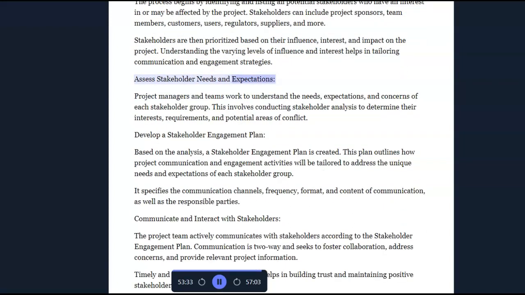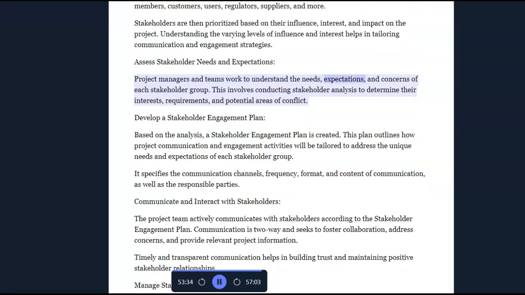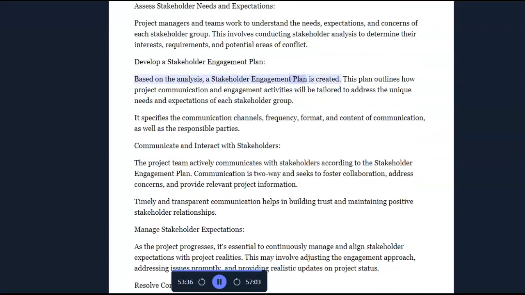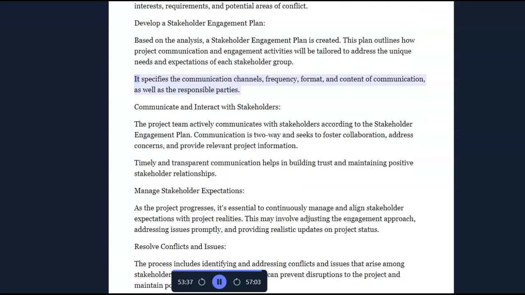Assess stakeholder needs and expectations. Project managers and teams work to understand the needs, expectations, and concerns of each stakeholder group. This involves conducting stakeholder analysis to determine their interests, requirements, and potential areas of conflict. Develop a stakeholder engagement plan. Based on the analysis, a stakeholder engagement plan is created. This plan outlines how project communication and engagement activities will be tailored to address the unique needs and expectations of each stakeholder group. It specifies the communication channels, frequency, format, and content of communication, as well as the responsible parties.